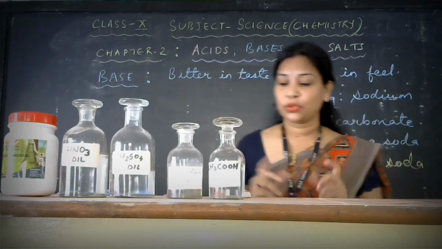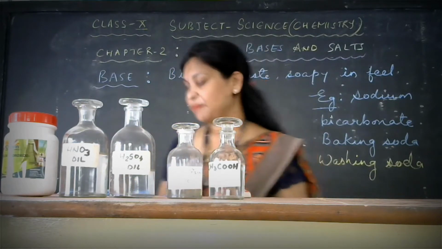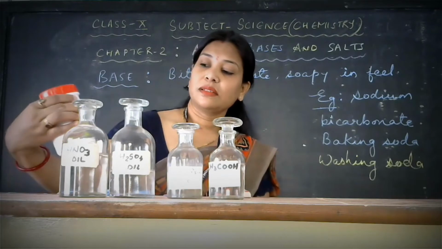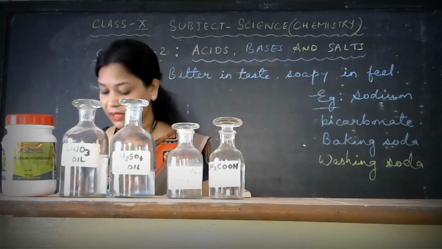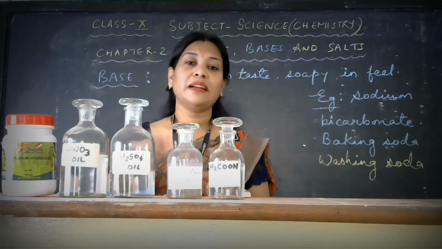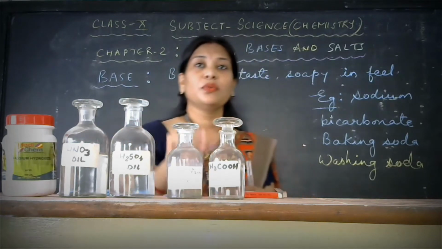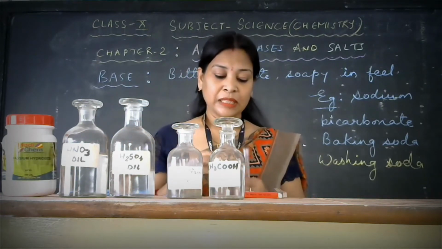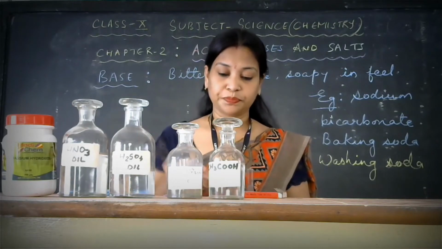Now I will show you a small test to identify the presence of base. This is potassium hydroxide, which is a base. I have prepared a solution of it, and I will show you the test. If we test it with a red litmus paper, the red litmus paper will turn blue, red to blue.